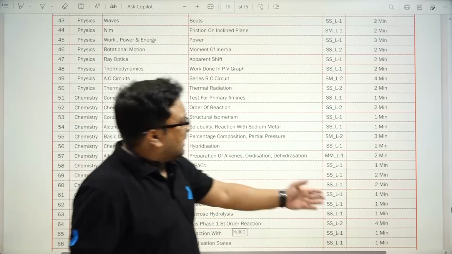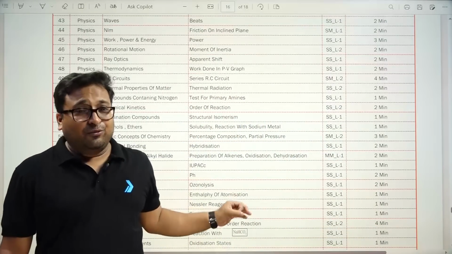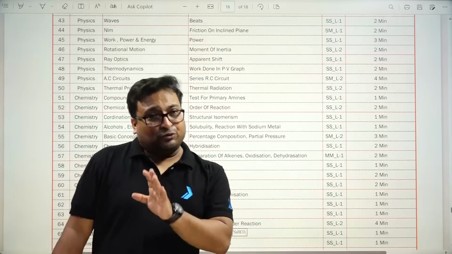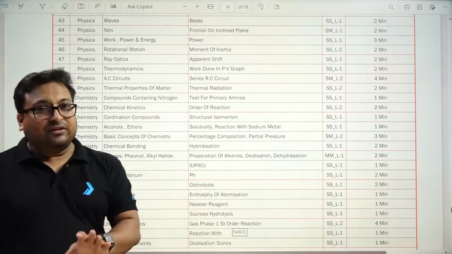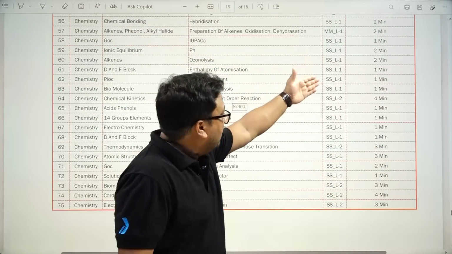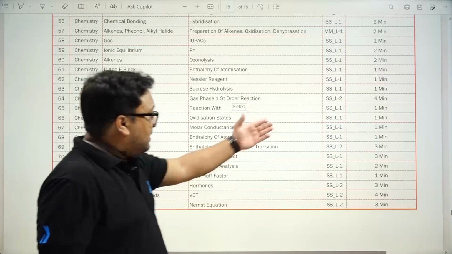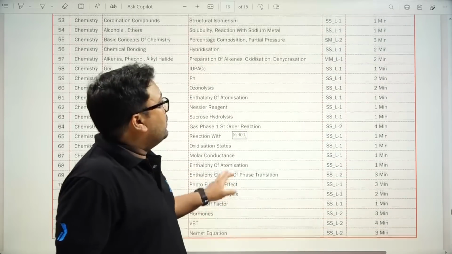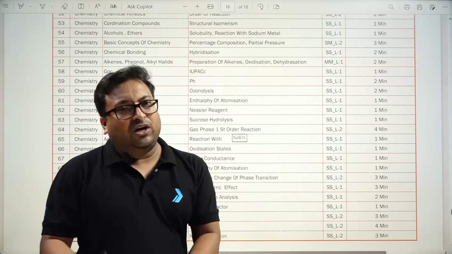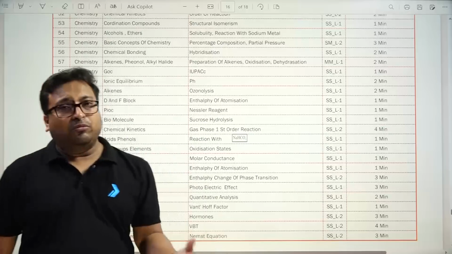Meaning a good paper, although the time requirement is very high, 4 minutes, 1 minute. Not even a single question right now that you can solve in 30 or 40 seconds. That's why the time management needed to solve the chemistry paper this year is a little bit high. Almost all questions are from single chapter, single concept. In this type of questions, the time required to solve may be quite high, but it becomes easy for people to solve those questions.